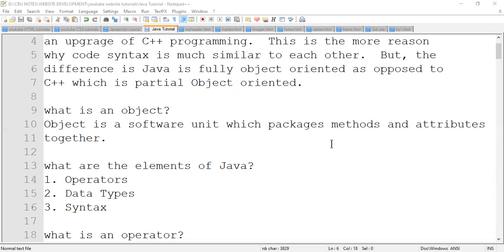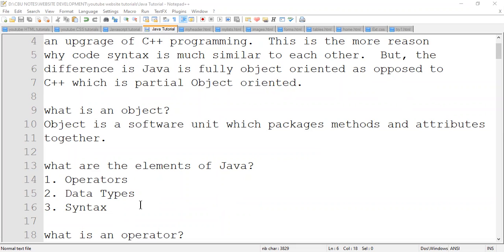So then, what are the elements of Java, for you to understand it better? Java has three major elements, which as a beginners we need to understand and appreciate. The first one is operators; you need to understand the Java operators that you're going to use.